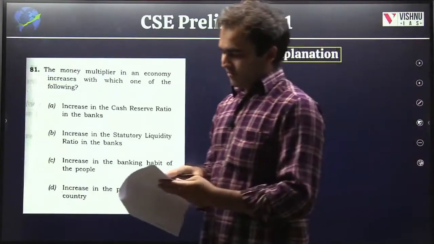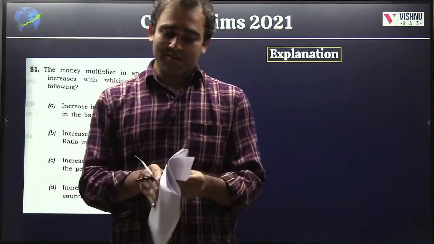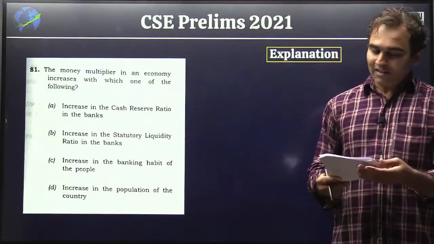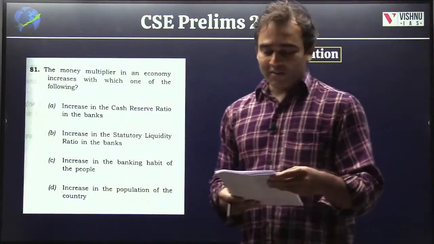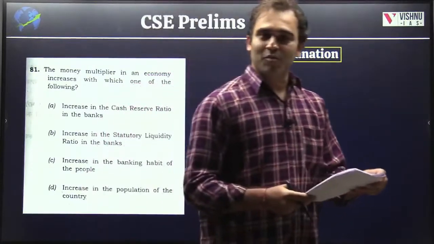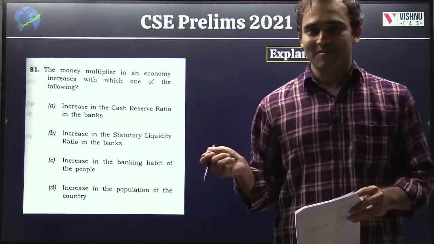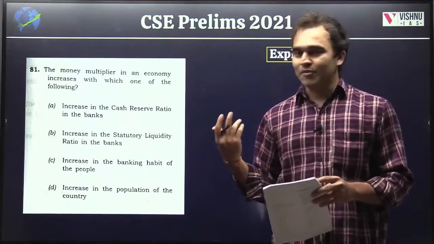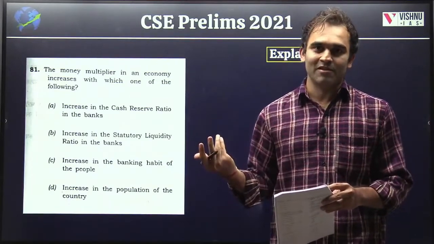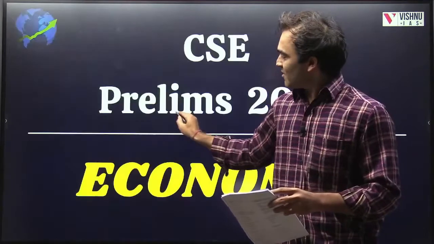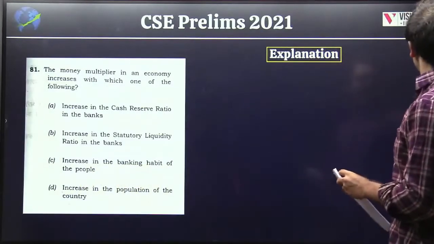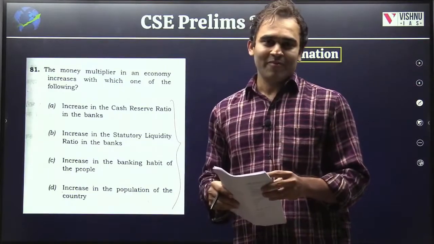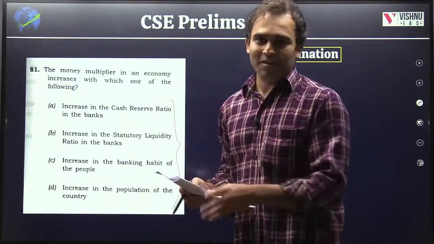The first question, in fact I wanted to start from the last, but it's fine, is on money multiplier. The money multiplier in an economy increases with which one of the following? First and foremost, this is an exact question from last year, including the options. That's the importance of going through previous year questions. UPSC didn't even make the effort of changing the options from the 2019 paper.